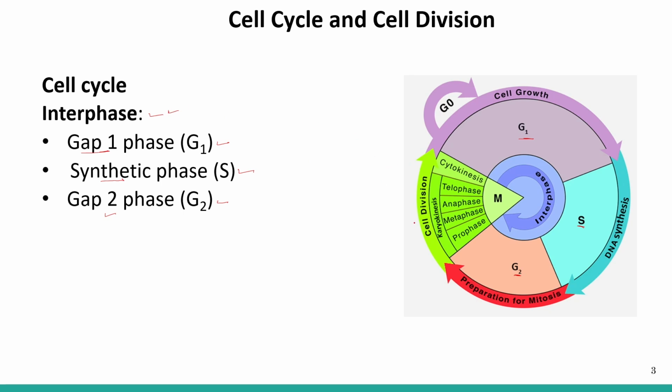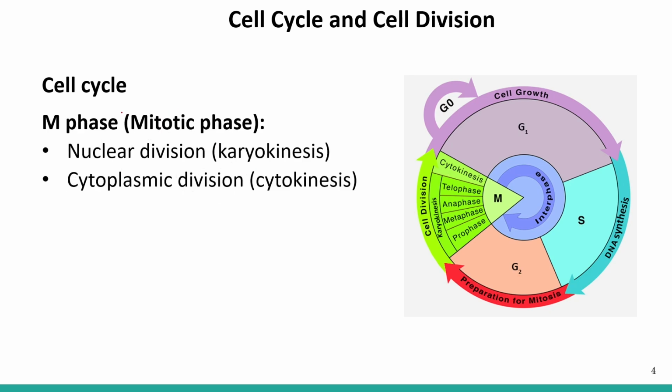And after interphase we have the M phase, or the mitotic phase. And M phase is further divided into two phases, karyokinesis and cytokinesis.